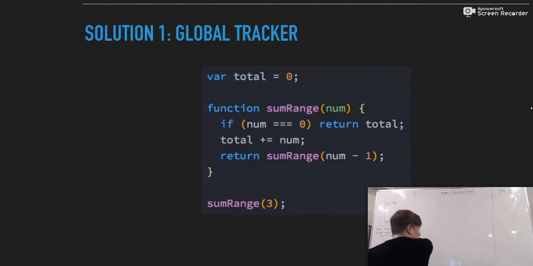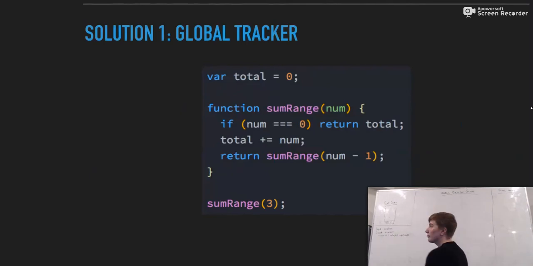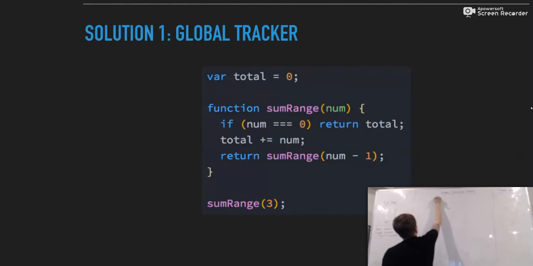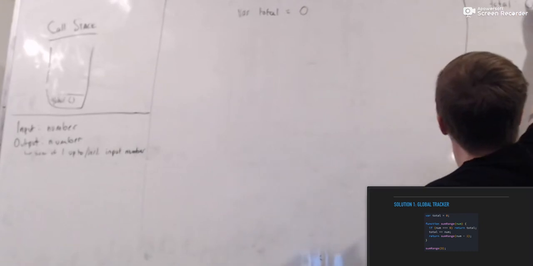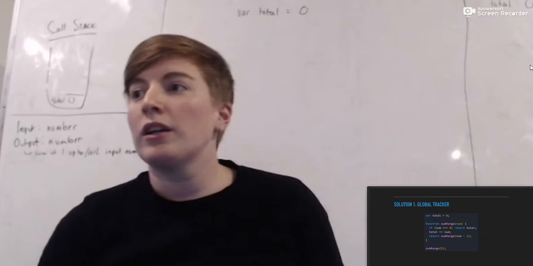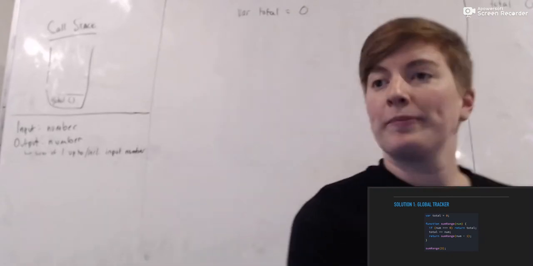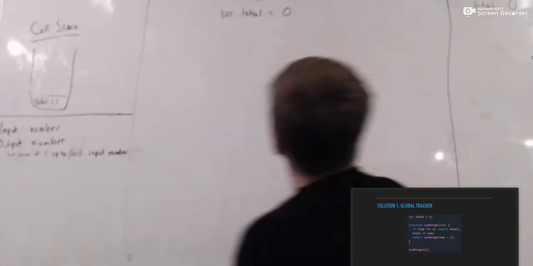So this is defining a variable in global execution context called total, and setting it equal to 0. Cool. Very good. Thank you, David. Total is 0. Next up, what are we doing, Brian? We're going to declare a function summary,